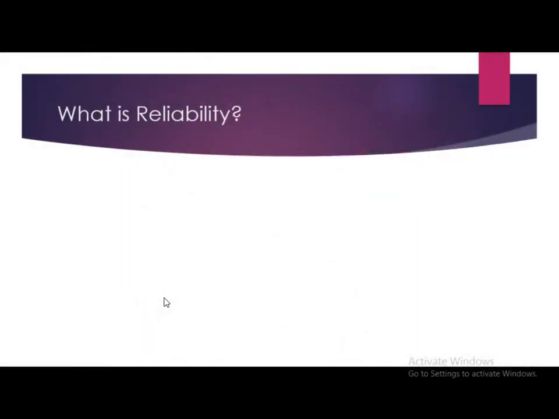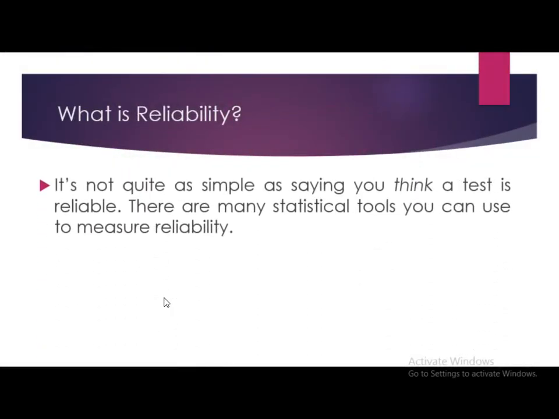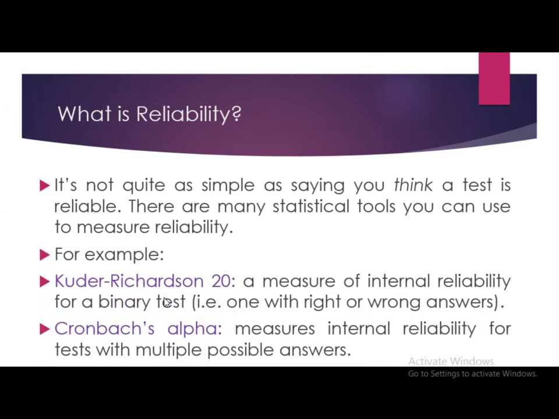Moving on, the concept of reliability again: it's not quite as simple as saying you think a test is reliable. There are many statistical tools you can use to measure reliability. For example, Kuder-Richardson 20 is a measure of internal reliability for a binary test, that is, one with right or wrong answers. Another popular test is Cronbach's alpha. It measures internal reliability for tests with multiple possible answers.